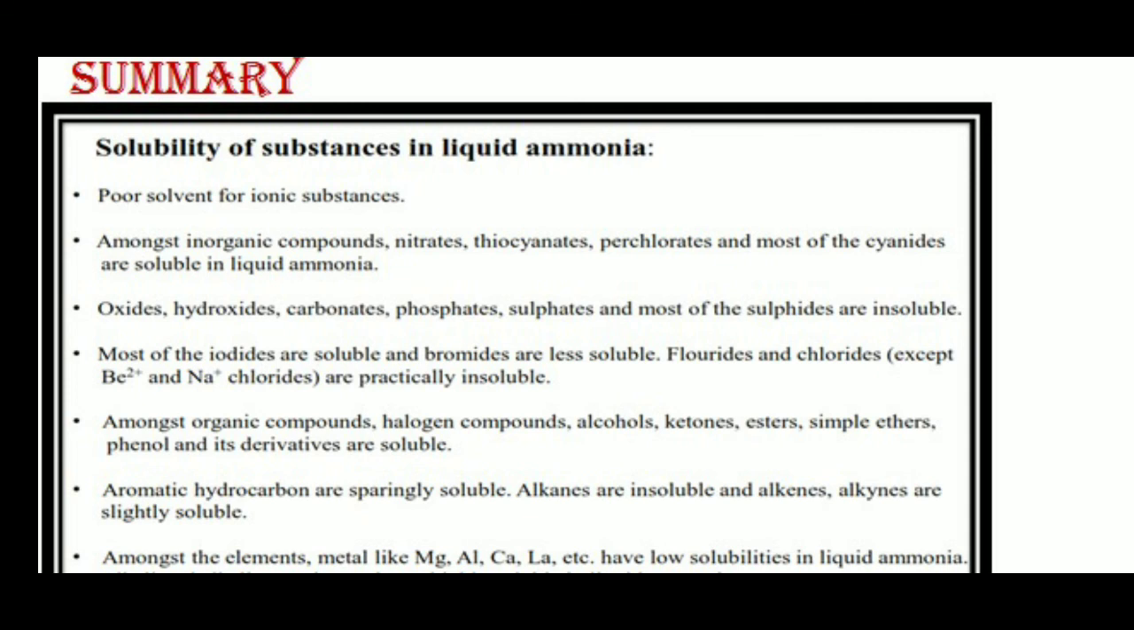Amongst organic compounds, halogen compounds, alcohols, ketones, esters, simple ethers, phenol and its derivatives are generally soluble. Aromatic hydrocarbons are sparingly soluble. Alkanes are insoluble and alkynes are slightly soluble. Amongst the elements, metals like magnesium, aluminium, calcium, lanthanum, etc., have low solubilities in liquid ammonia. Now this is a summary.